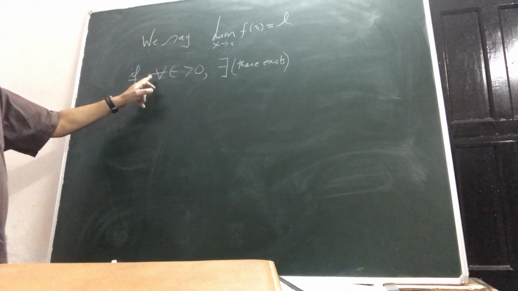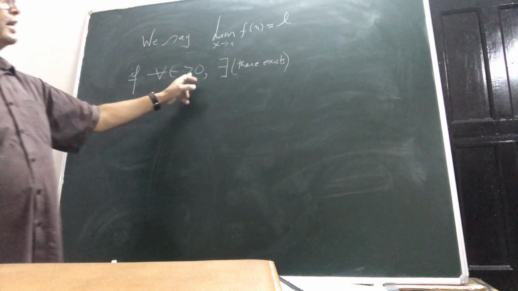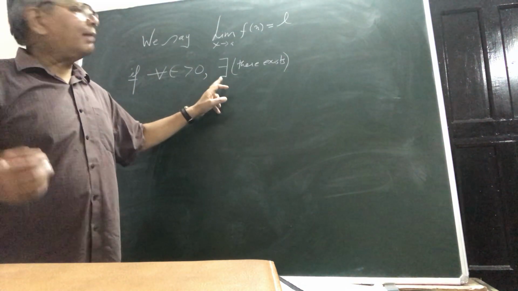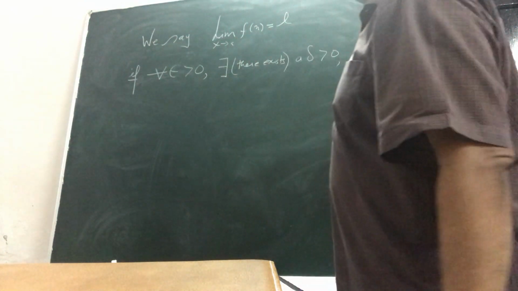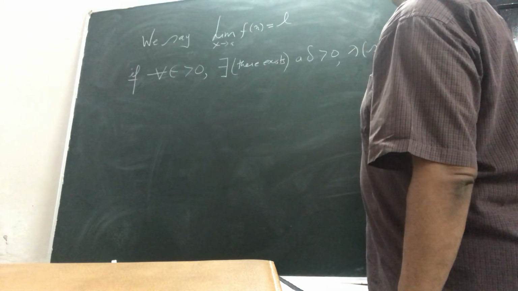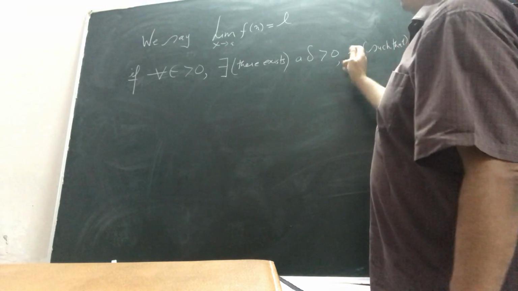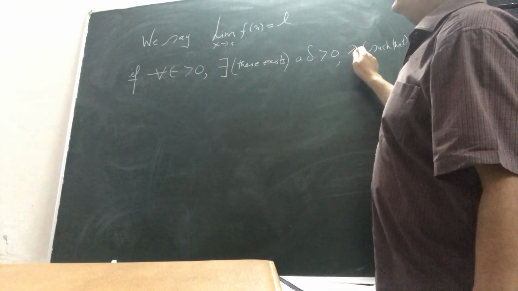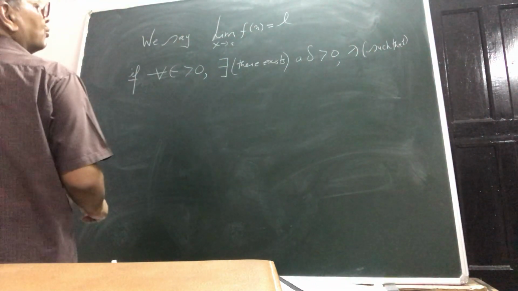This symbol is for every. If for every epsilon greater than 0, what should happen? There should exist a delta greater than 0, and then what else? Such that. This symbol is for such that. Next time I will not write it. Such that, what should happen?